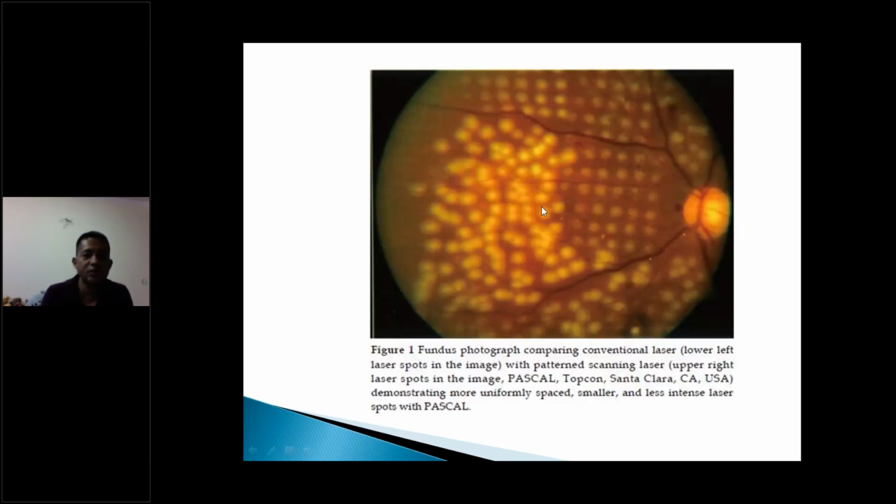Again, you can see a PRP done. You can see a lot of spots here. You can see the very nice pattern laser, and this is a different kind of laser called pattern laser. So what this laser will do is form a scar, and slowly the stimulus for the formation of new vessels will disappear, and also the formed new vessels, that is NVD and NVE, will regress.